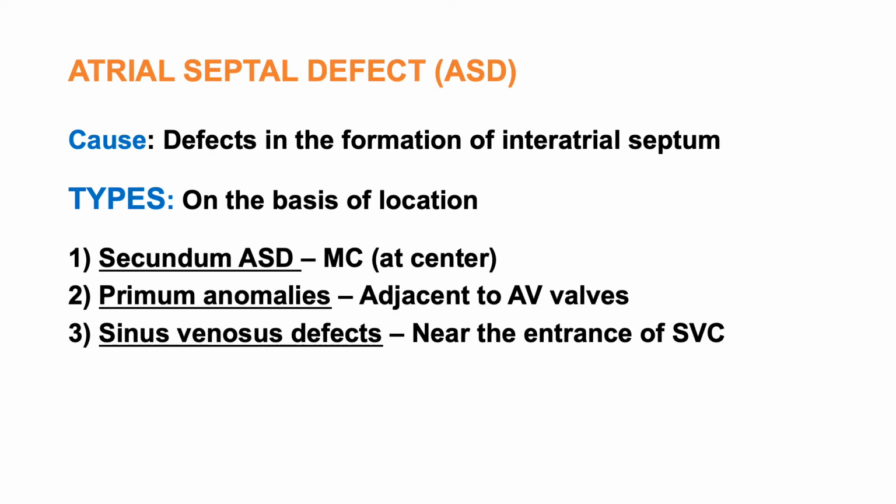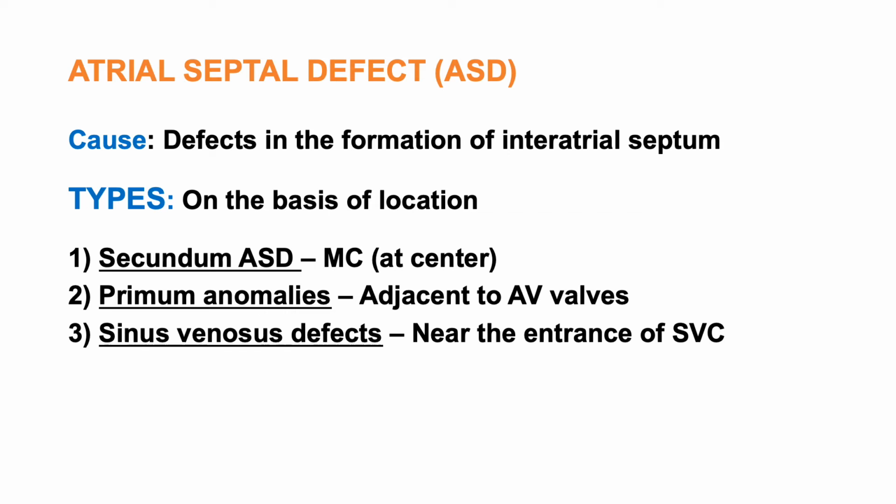And coming to the second one, atrial septal defect. It is caused by defects in the formation of the interatrial septum. Again, there are different types of atrial septal defects based upon the location. If it is located at the center of the interatrial septum, we call it secundum ASD.